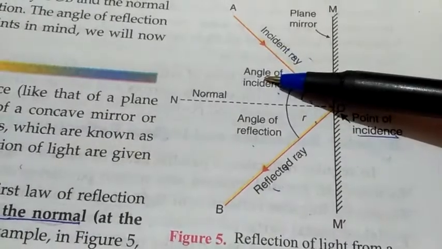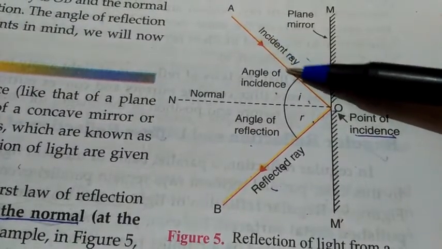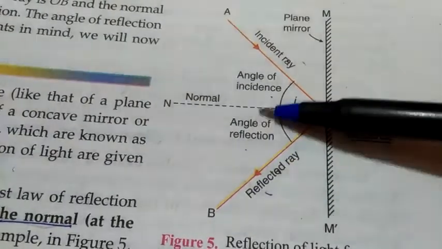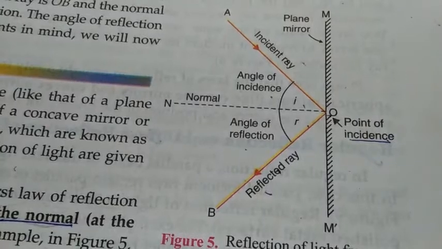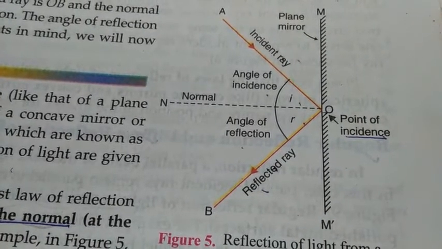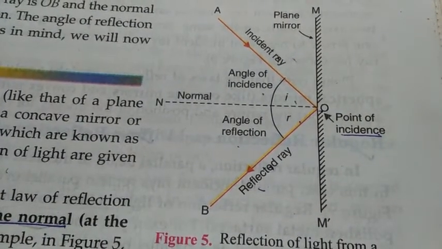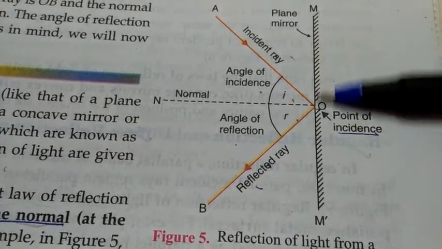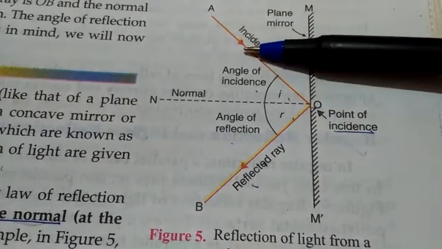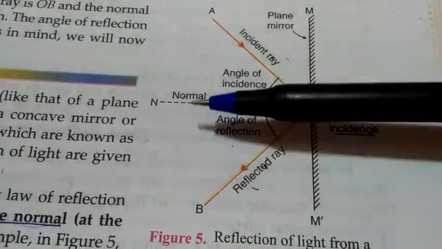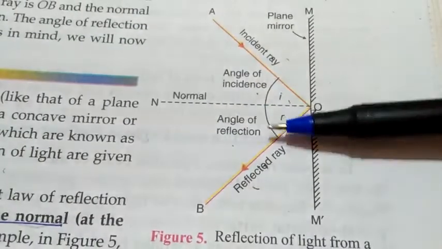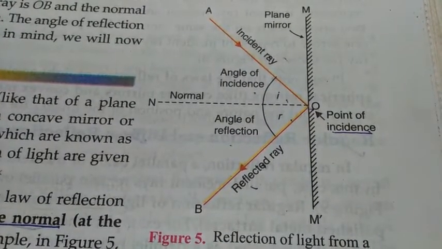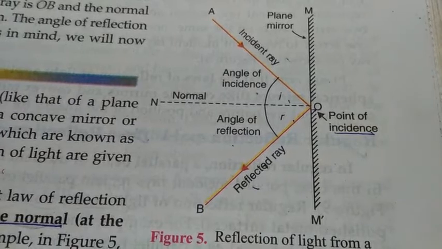So the angle between the incident ray and the normal is called the angle of incidence, and between the reflected ray and the normal is called the angle of reflection. Now I hope you all understand what these terms are: the plane mirror, point of incidence, incident ray, reflected ray, normal, angle of incidence, and angle of reflection. Angle of incidence is denoted by small i, and angle of reflection is denoted by small r.